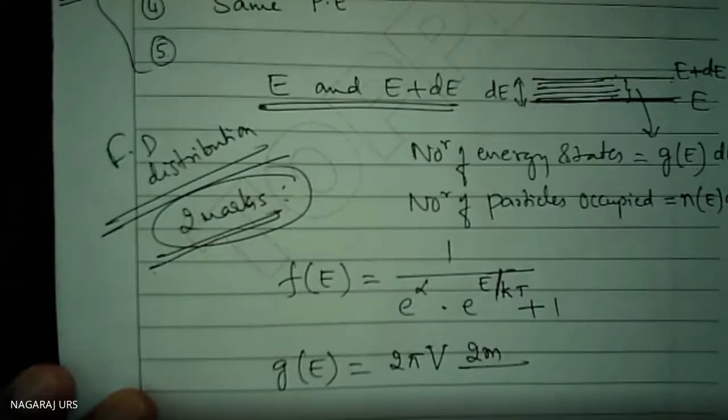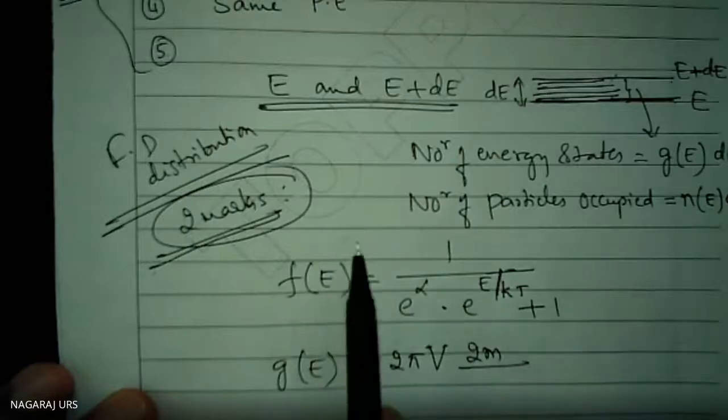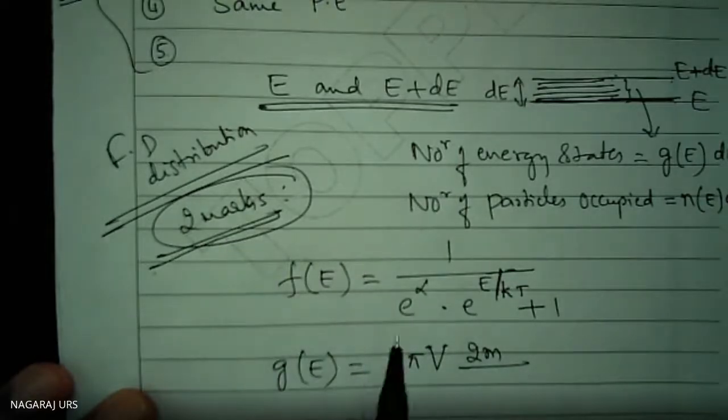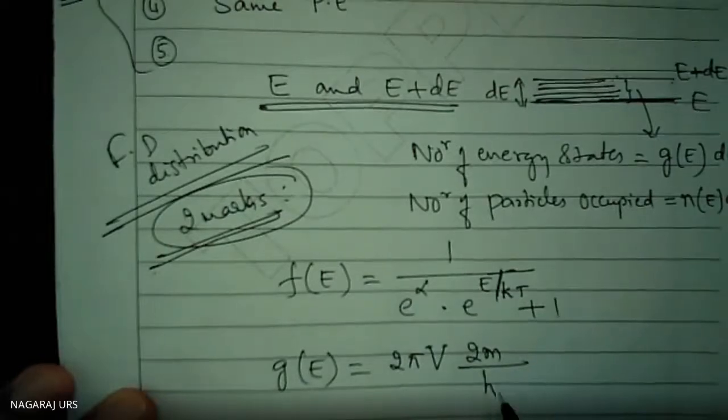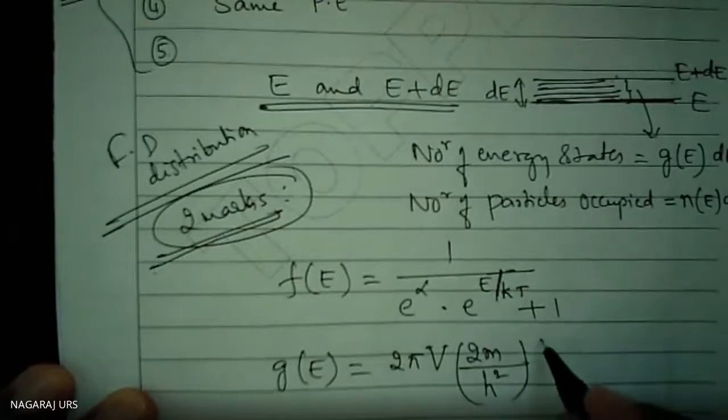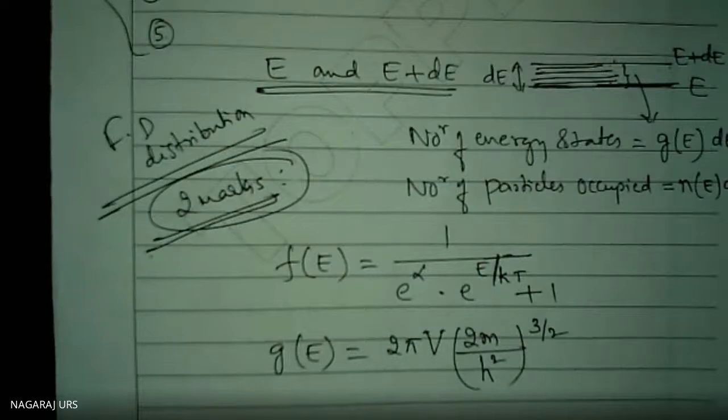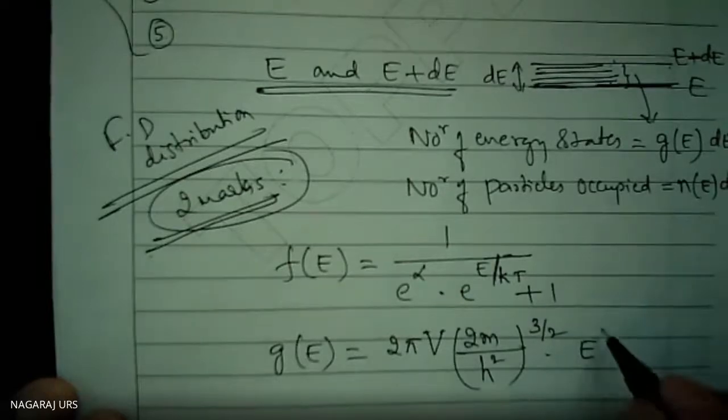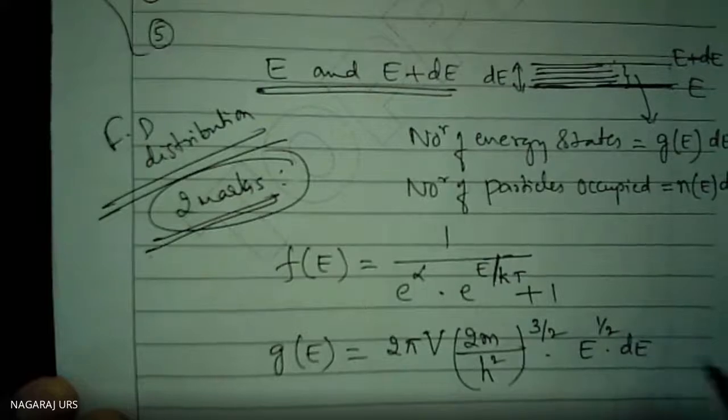I don't know why they have not kept this derivation for you; we have only this statement.